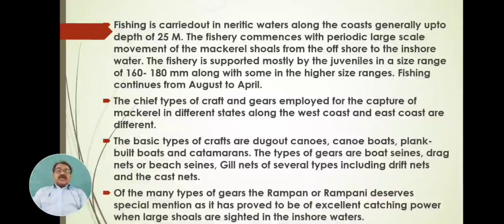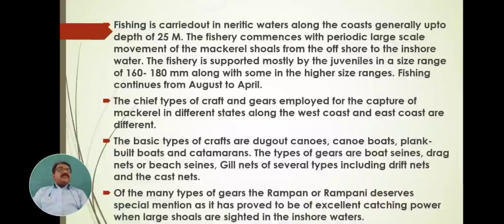Remember, the craft and nets used to capture mackerel differ from state to state, and between the west coast and east coast. The nets and craft used in Maharashtra are different, those used in Karnataka are different, and those used in Kerala are different.